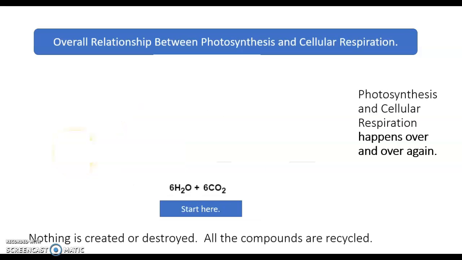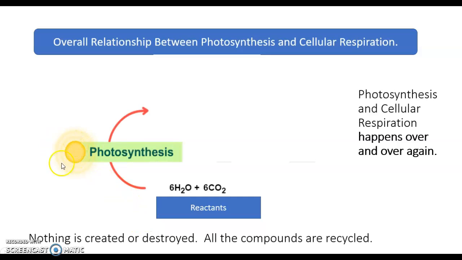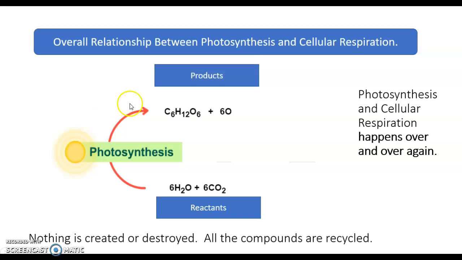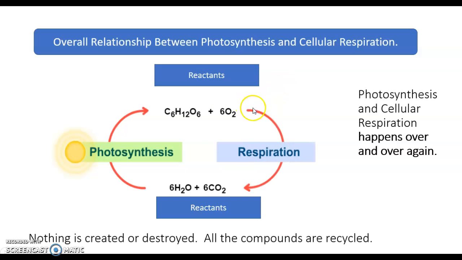All right, so we're going to start here. 6 water molecules and 6 carbon dioxide molecules, they're the reactants of photosynthesis, and here we have the sun supplying the energy. And this gives us the products, the glucose plus 6 oxygen molecules. Oh, wait a minute, it turns into reactants for cellular respiration, which produces 6 water molecules and 6 carbon dioxide molecules.